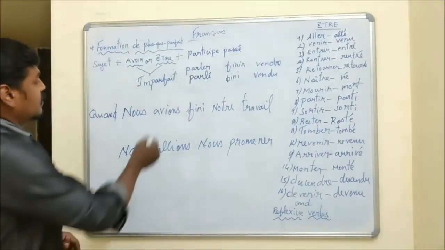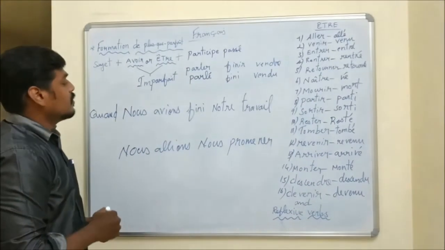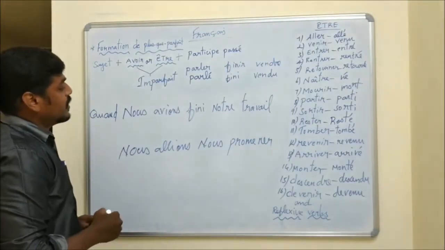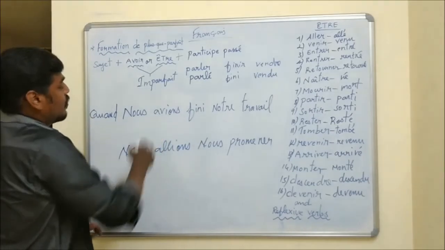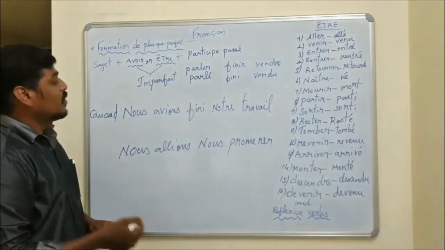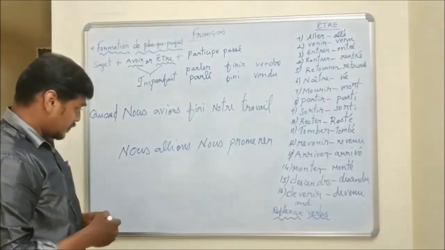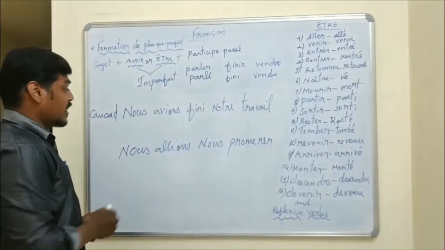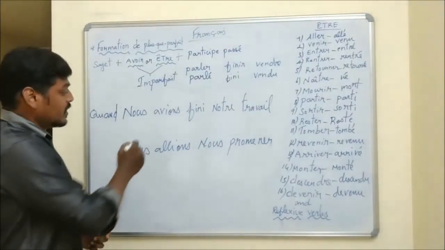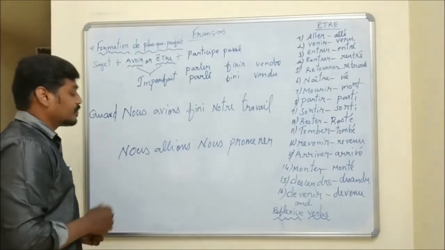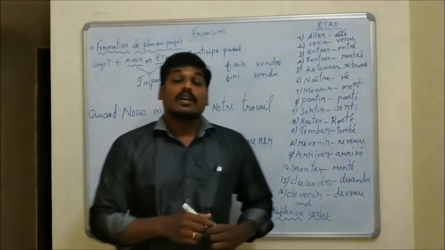Okay. And the first sentence itself is past perfect tense. Here we conjugated verb finir with the auxiliary avoir. So there is no agreement. And the second, when the latter action is a repeated one, it is in imperfect tense. In French, imparfait.